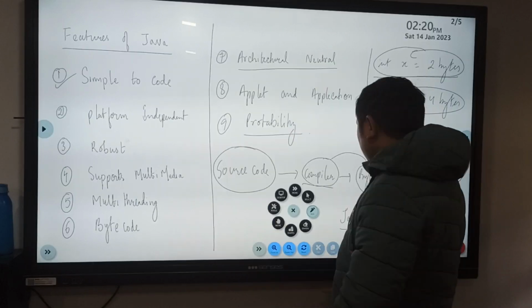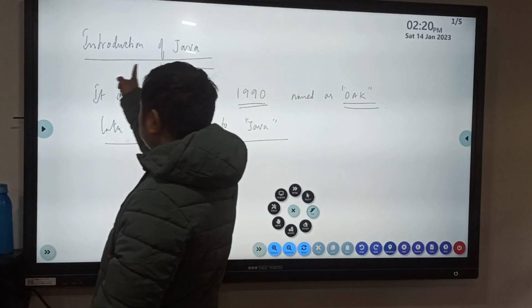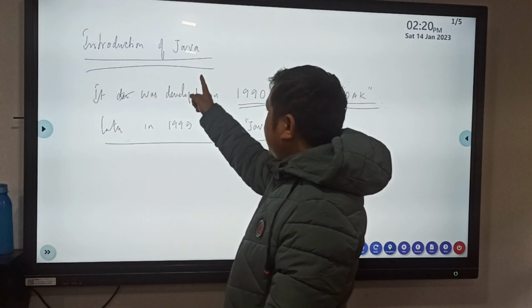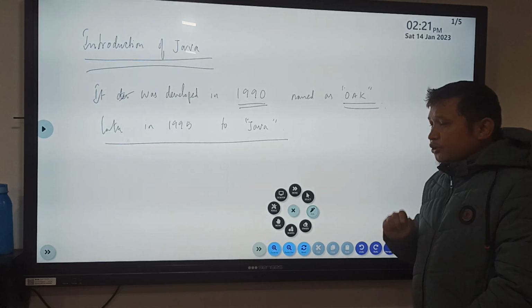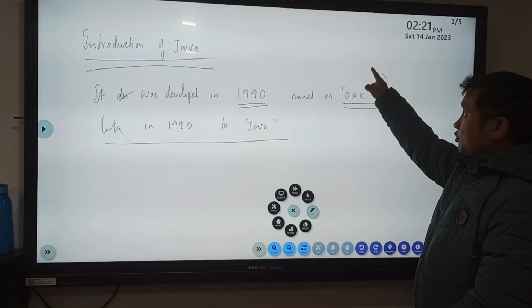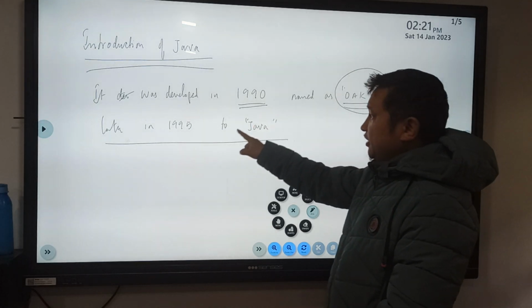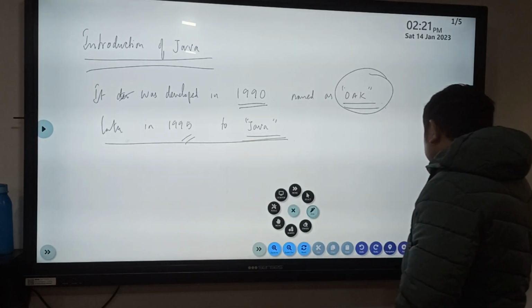So in today's class, in the introduction, we learned that Java was developed in 1990 by James Gosling, Patrick Naughton, and Ed Frank, and was known as Oak. Later, in 1995, it was renamed Java.